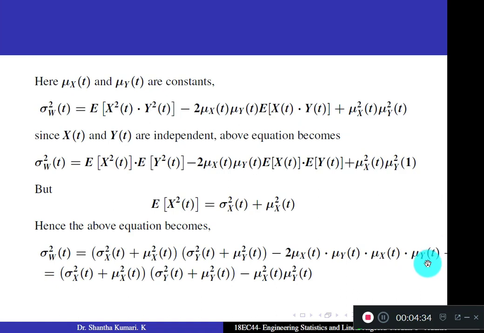Okay, simplify. You get sigma square x of t plus mu square x of t, this term, sigma square y plus mu square y, minus 2 mu square x into mu square y, one term, and this last term, when you take that term here and add it, minus 2 and plus 1, so you get minus 1 mu square x into mu square y.